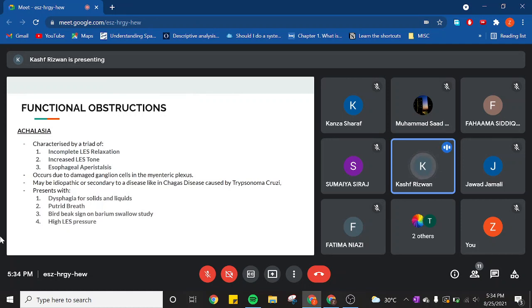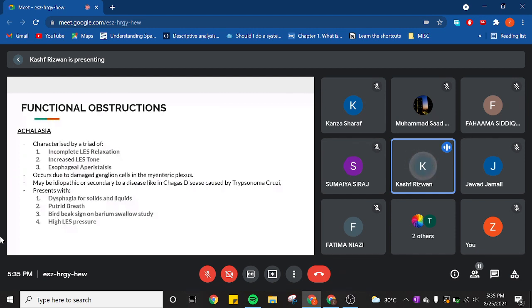Now, the symptoms are usually understood if you understand the pathophysiology. So basically, this is dysphagia associated with solids and liquids. The reason is that there is no peristalsis. Now, because there's no peristalsis, nothing, not even solids or whatever you're eating, just begins accumulating in the esophagus. It can't go down, it can't go up. There is no peristalsis. So because it's being accumulated, the food starts to rot, and that's why you have this really bad breath.